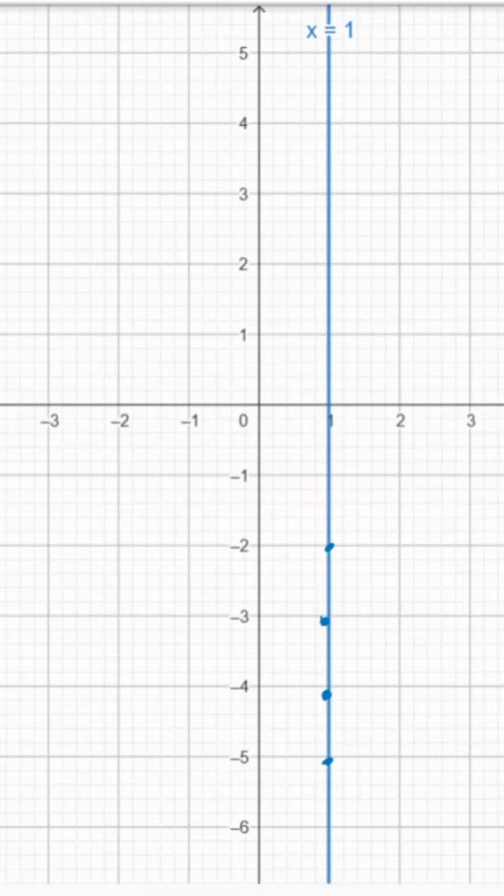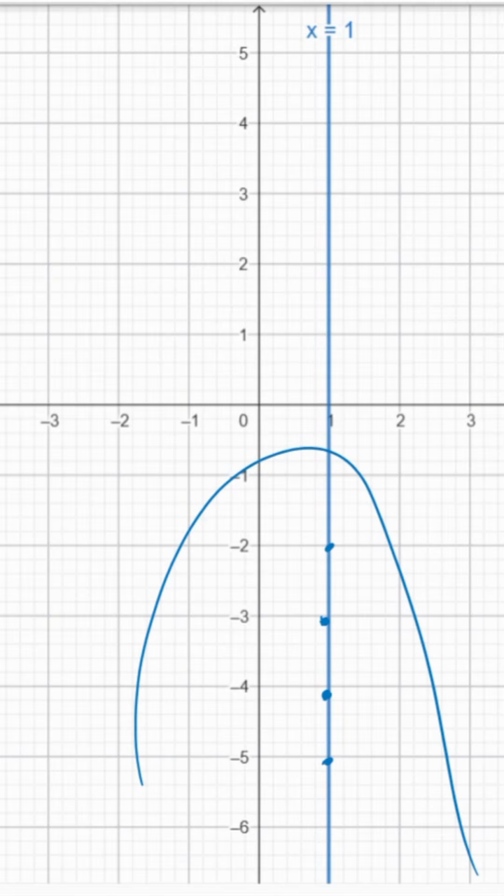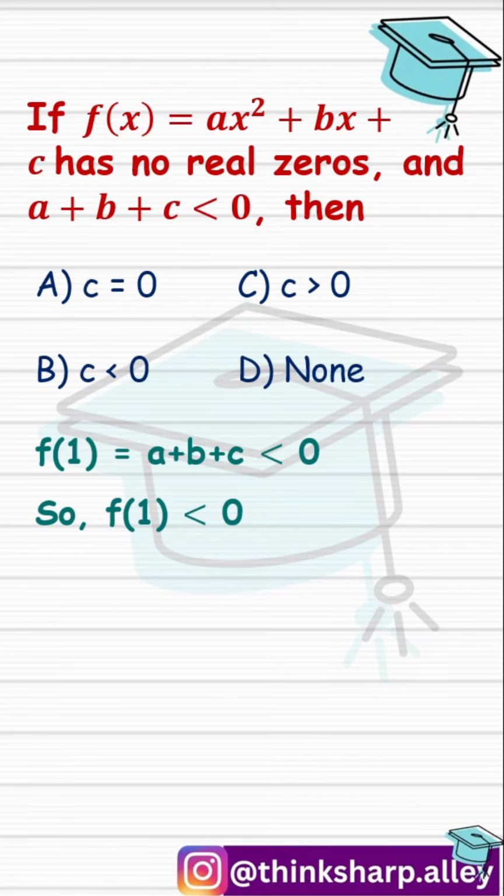So if the parabola were upward opening, let's say something like this, then it would go to positive infinity on both sides. That means it must cross the x-axis somewhere. But the question says no real zero. So upward opening is not possible. So therefore the parabola must be downward facing so that it stays completely below the x-axis. Therefore we have seen the entire parabola lies below the x-axis, and the only way that happens is it must be downward opening. Now check f(0).